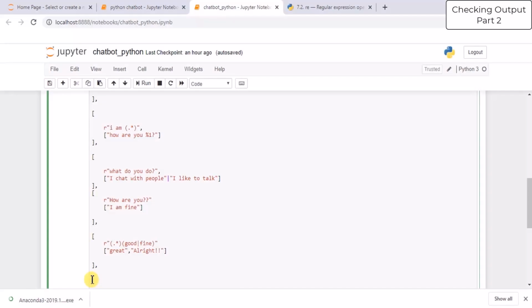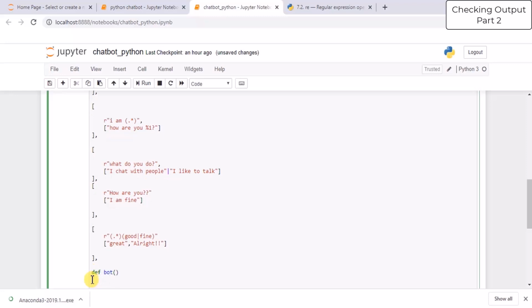So now let's write the function to run this code. So we will create a function, and in this function, the first statement, when the code will run, the bot will flash one message, and then the conversation will begin. So the bot will give some information about it, like, hi, I am chatbot. You can chat with me.